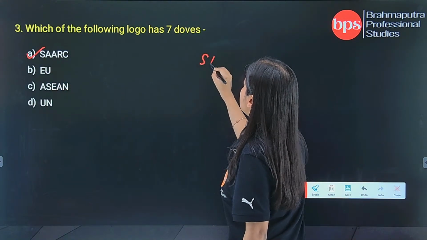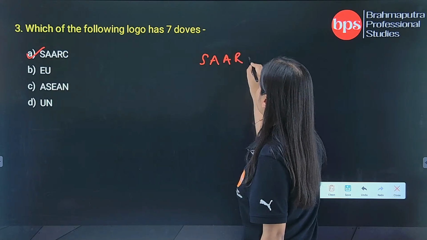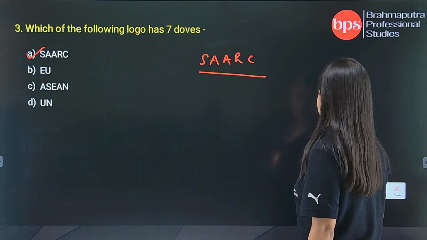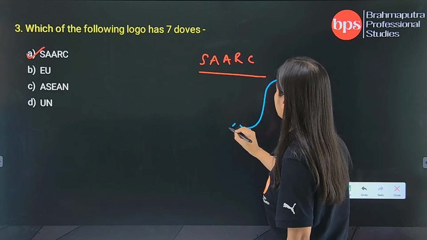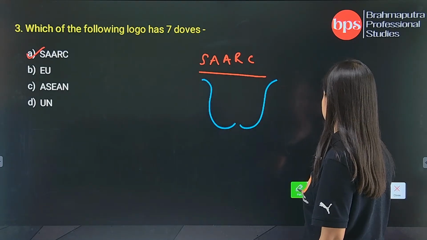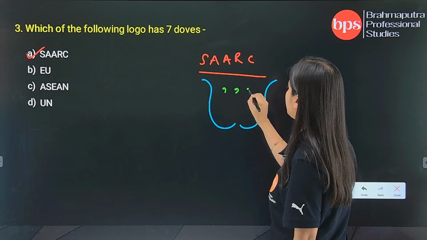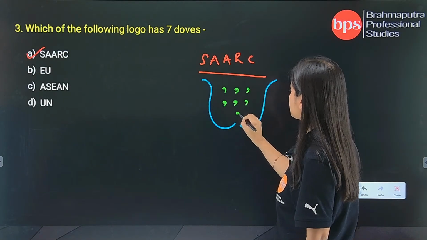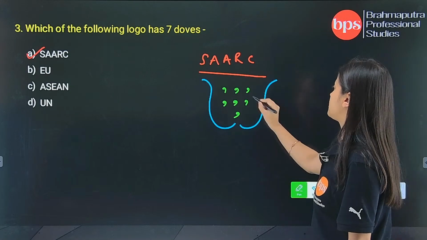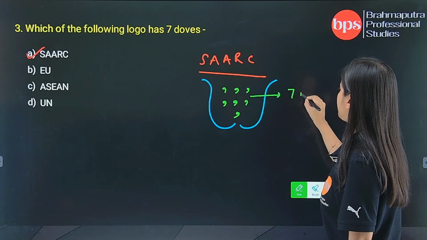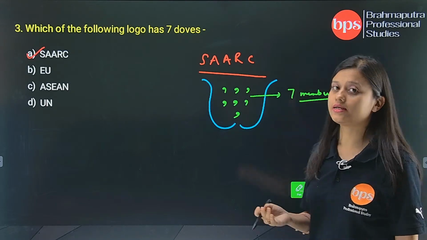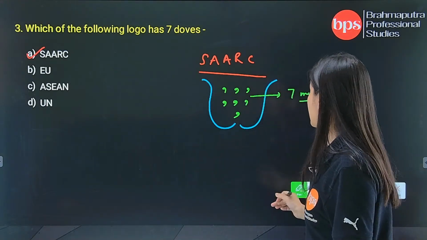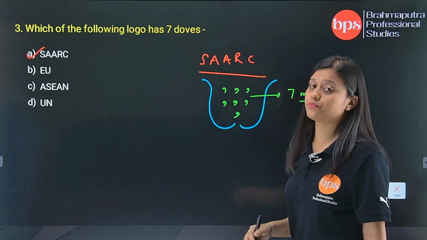What is SAARC? SAARC is the South Asian Association of Regional Cooperation. And what is the logo of SAARC? There are 2 hands on both sides, and inside the 2 hands there are 7 doves. These doves represent the 7 members of, sorry, not ASEAN, the 7 members of SAARC.